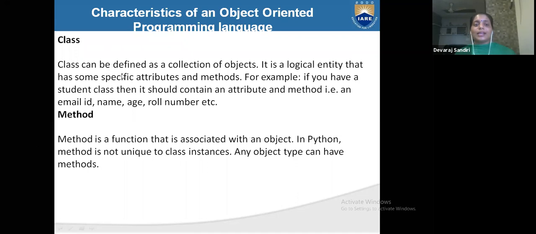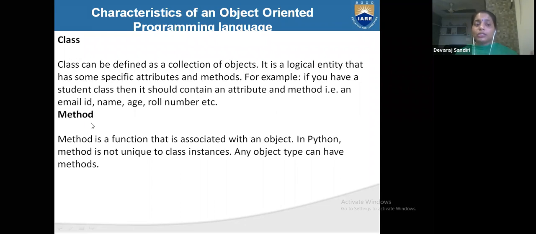What is a class? A class is defined as a collection of objects. When we collect many objects, that is called a class. It may be one, it may be many. It is a logical entity that has some specific attributes and methods.